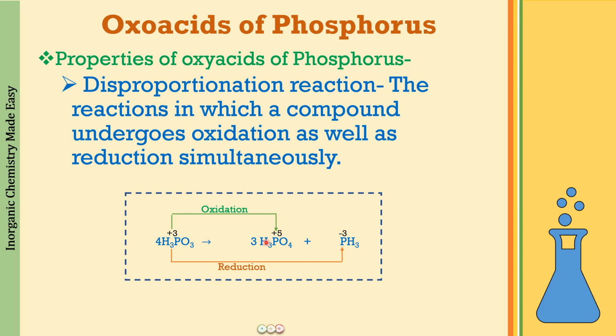When it forms H3PO4, it is in +5 oxidation state, and in PH3, that is phosphine, it is in -3 oxidation state. So this is an oxidation of H3PO3 and simultaneously a reduction taking place, a disproportionation reaction of phosphorus acid. Please do remember this very importantly.